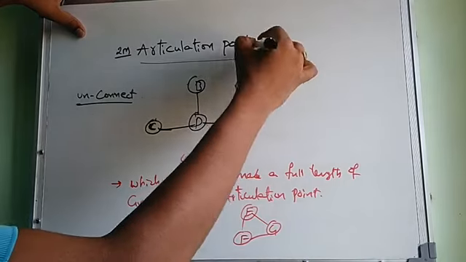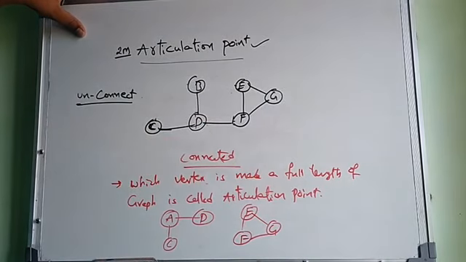This is a very important point, not only for tomorrow's questions, it is also a technical round interview question. What is the articulation point of the graph?